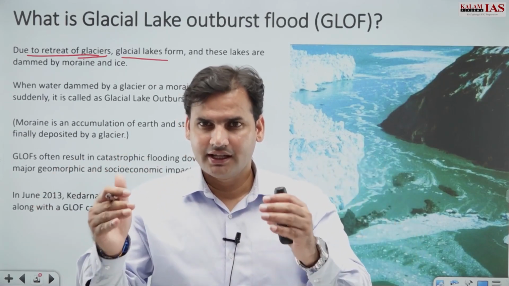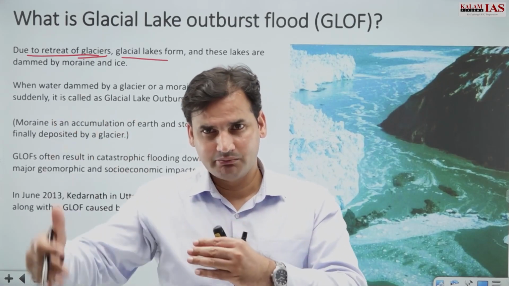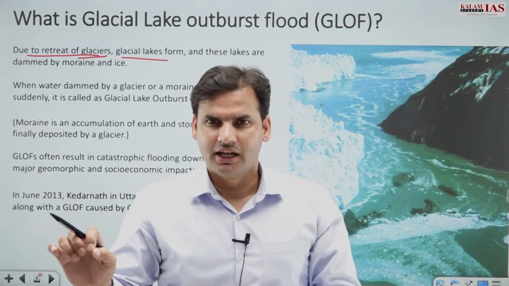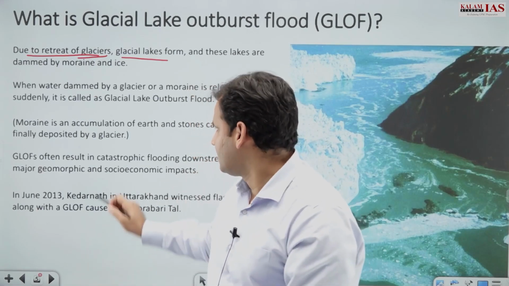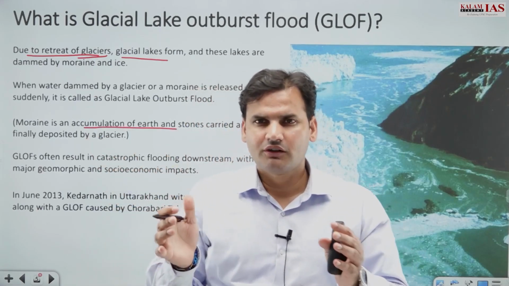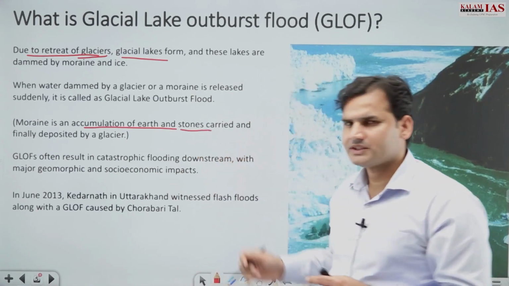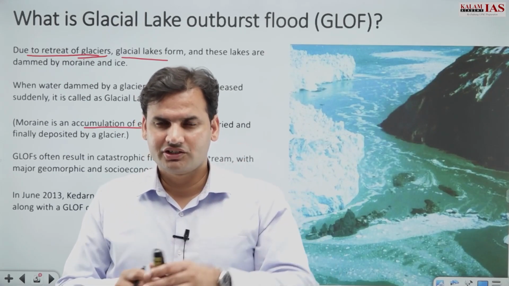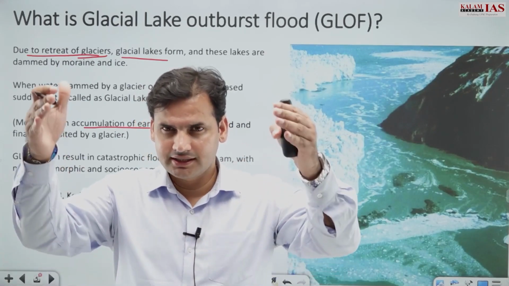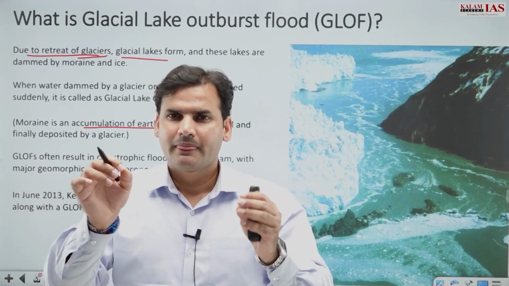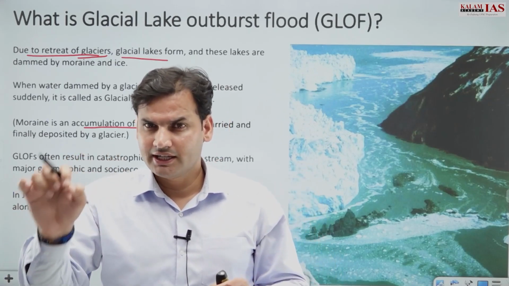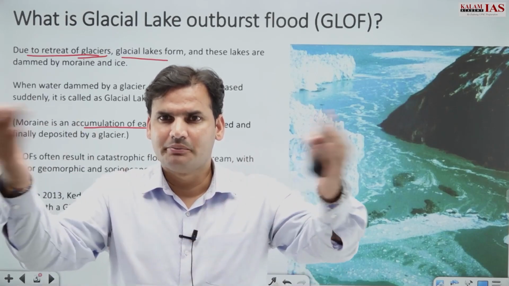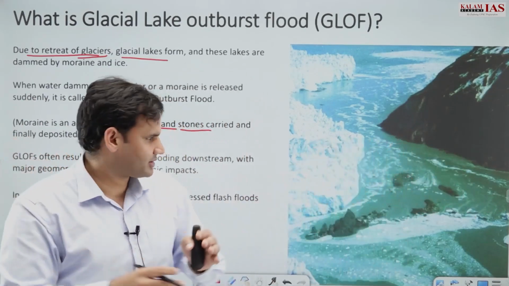And these lakes are naturally dammed. How does the natural dam form? With the help of moraines and with the help of ice. Now what are moraines? Moraine is nothing but accumulation of the earth and the stones which are carried and deposited by glaciers, right? So a glacial lake is formed, there is a natural dam which is created, and this GLOF, that is glacial lake outburst flow, is nothing but that natural dam being breached, right? It is breached.